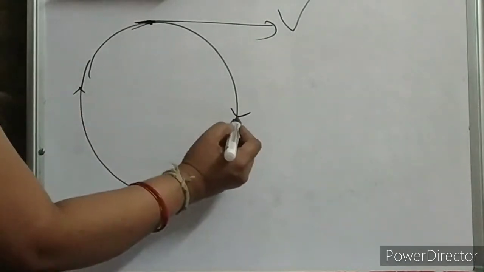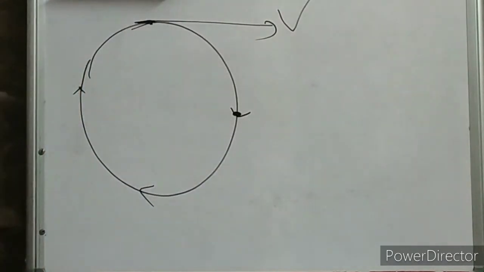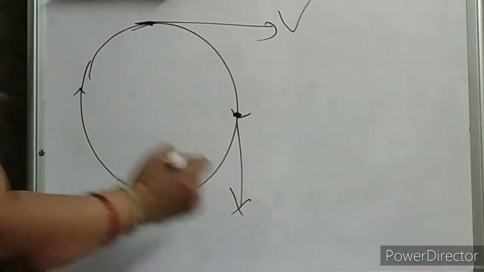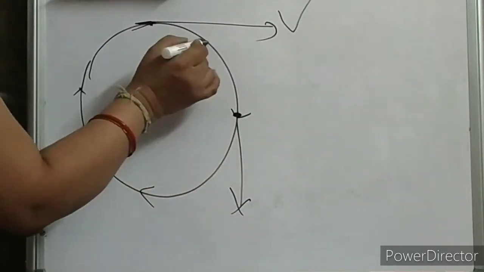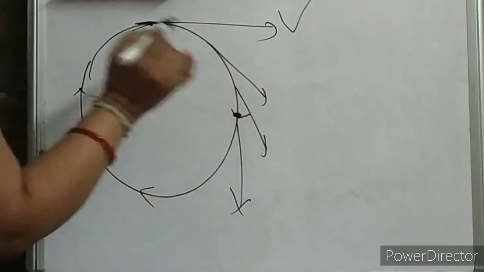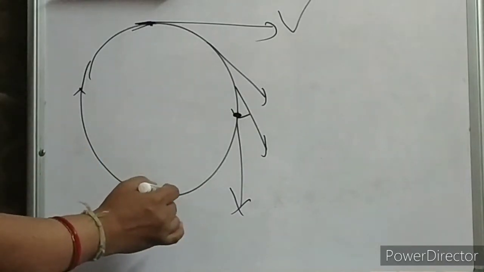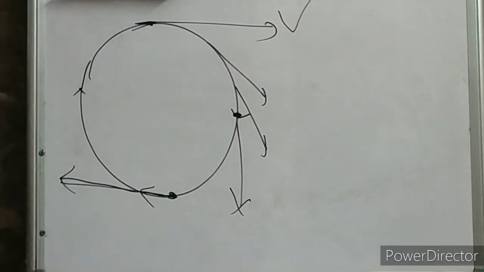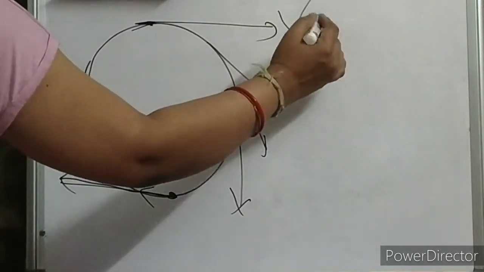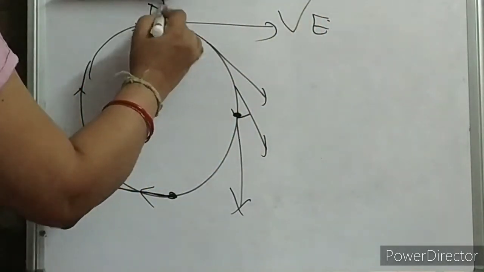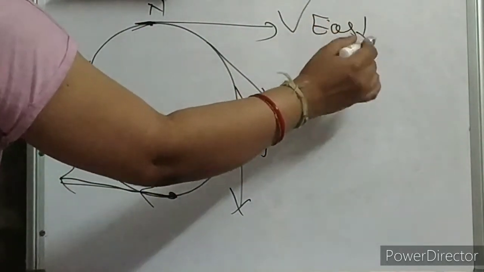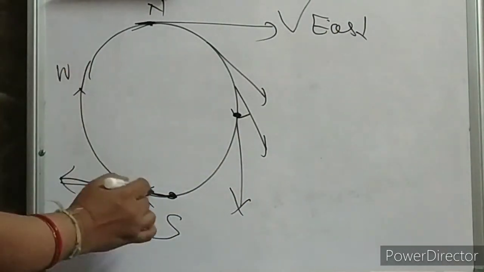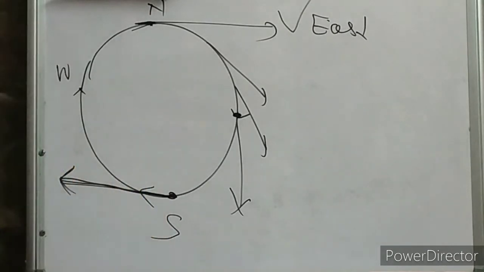Now suppose the stone is at this point and you have stopped your rotation. Then it will fly off like this. So this is the direction. At each point the direction keeps on changing. Suppose at this point the stone is. Now if you stop rotating, the stone will fly off straight in this direction. Suppose this is your east, this is your north, this is your south, and this is your west. At this point the direction will be towards west. Clear, children?